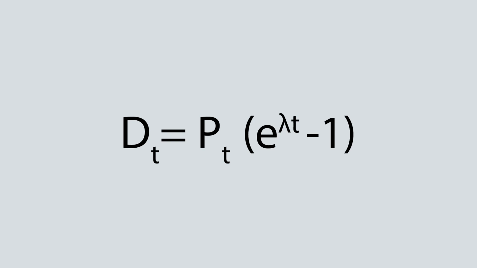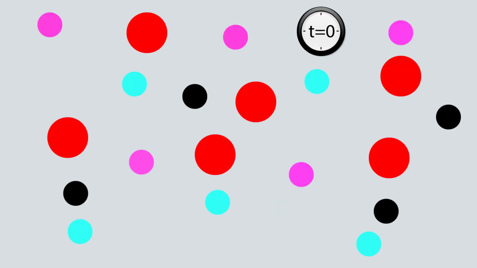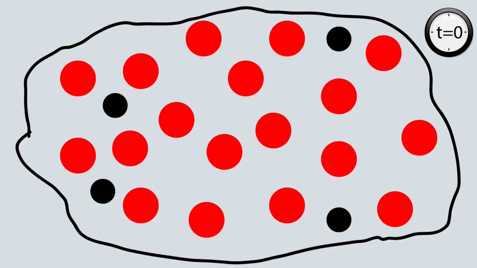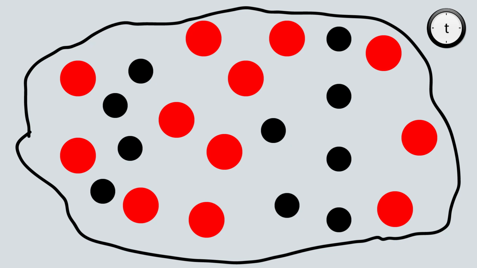But there is one more thing to do. Since the magma contains all the elements, when the crystal froze, it also trapped the daughter atoms. So the amount of daughter atom that we will be analyzing will also include the initial number of daughter atoms that was trapped. So our equation becomes something like this.